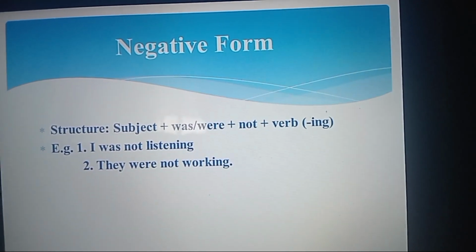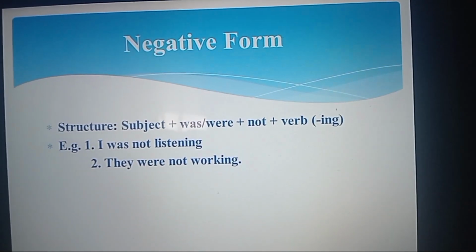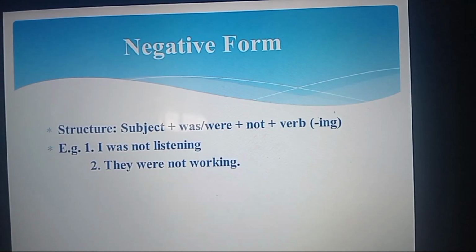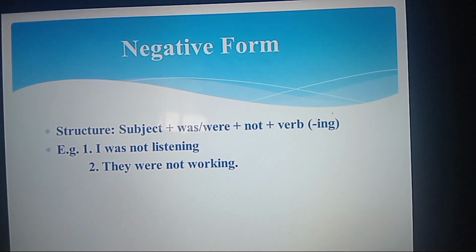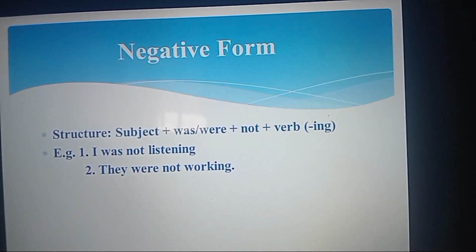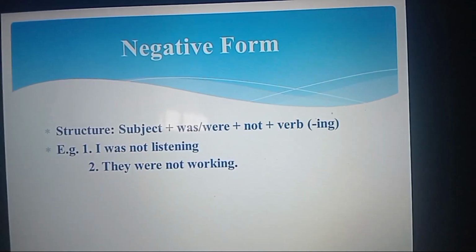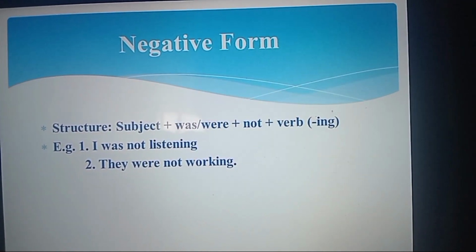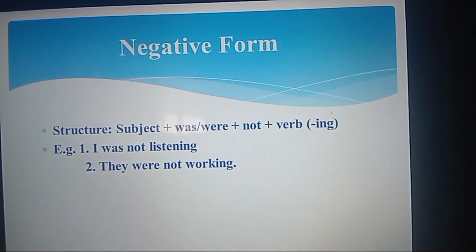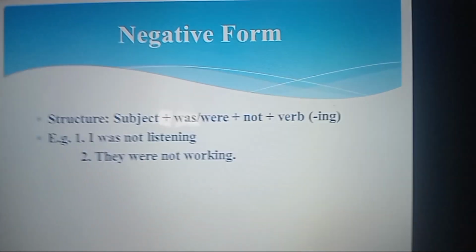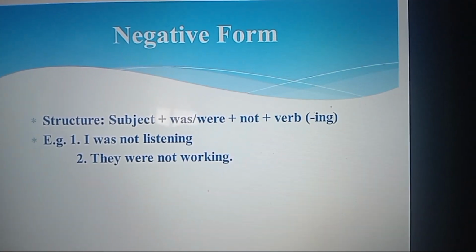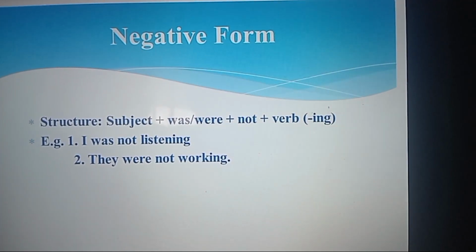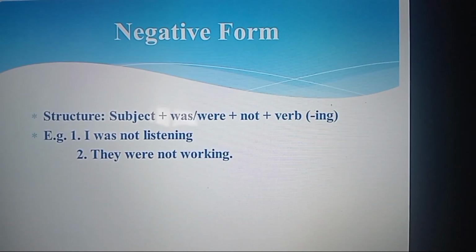So here in the negative form, still in the past continuous tense, the structure is subject plus was or were. The subject will dictate whether you're going to use was or were, plus "not" to show negativity, plus the verb in ing, of course, because of the tense, past continuous tense. Okay, an example is here.